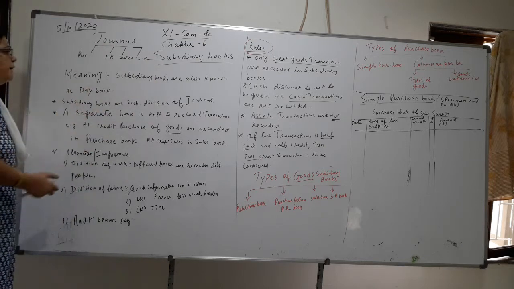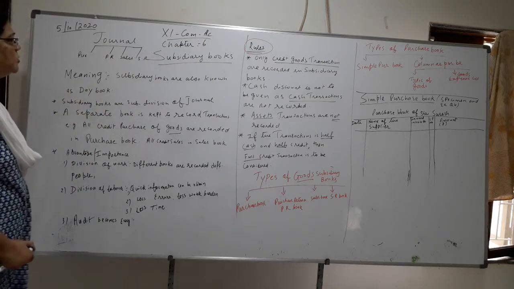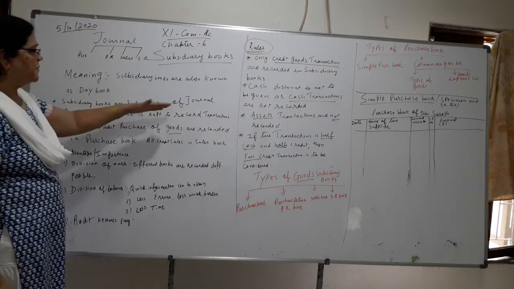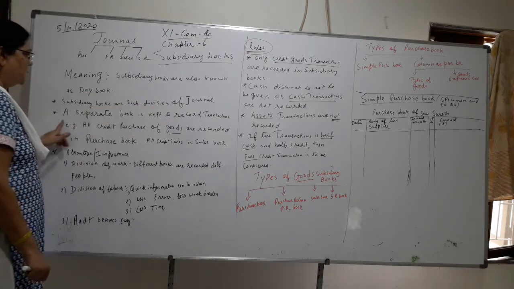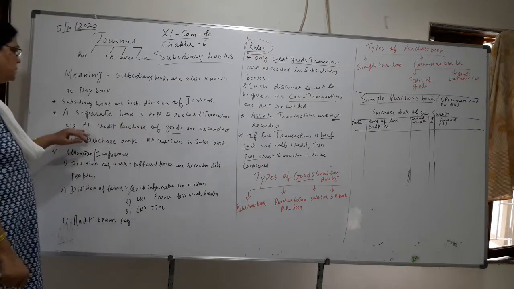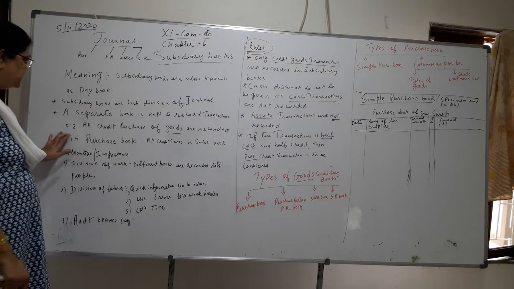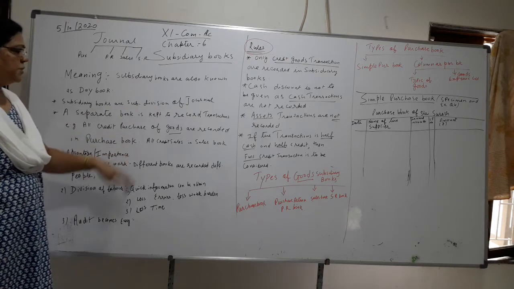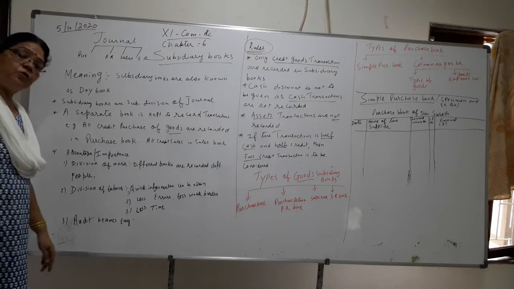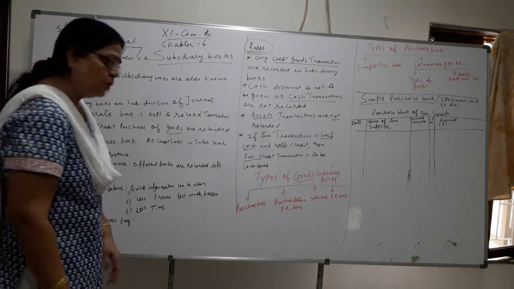Okay, just see the meaning. Subsidiary books are also known as day books. Subsidiary books are subdivisions of journal. A separate book is kept to record transactions. For example, all credit purchase of goods, I have underlined, are recorded in the purchase book.